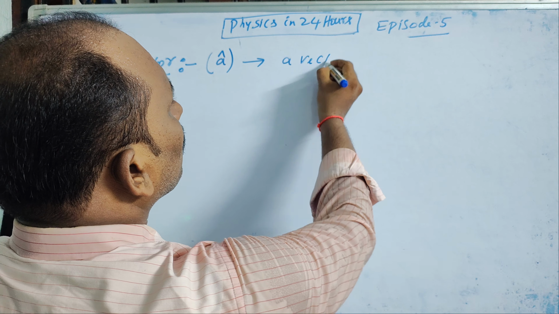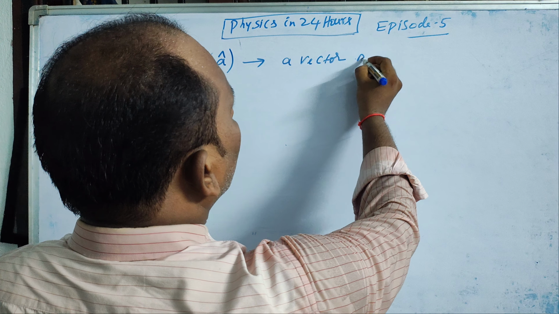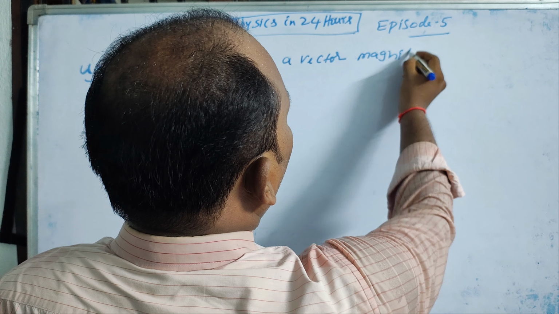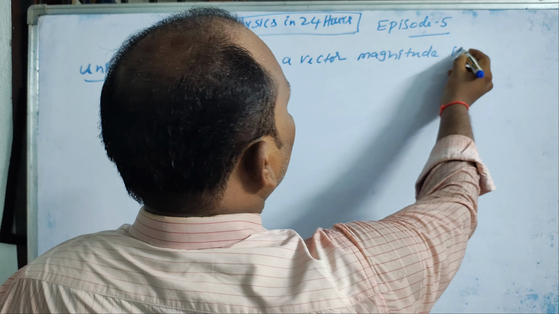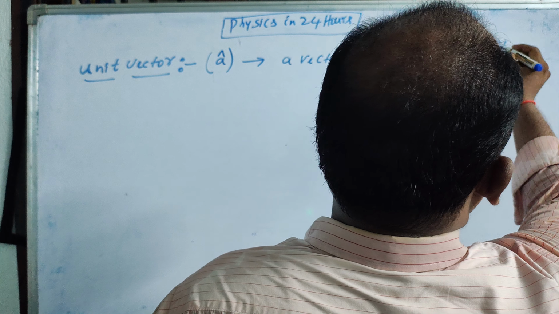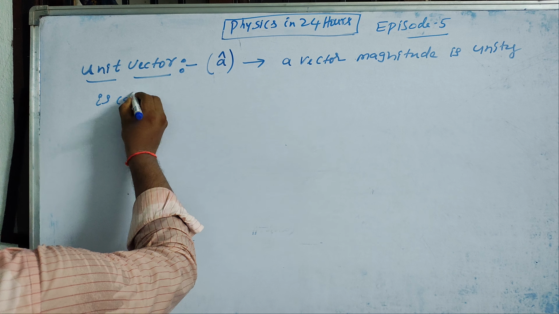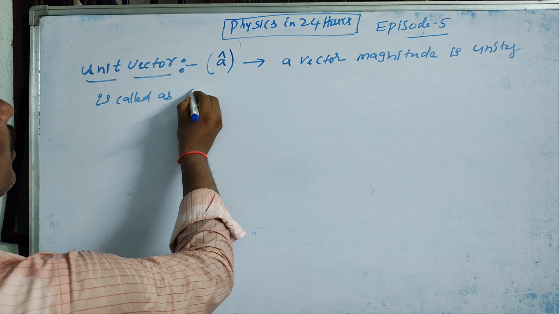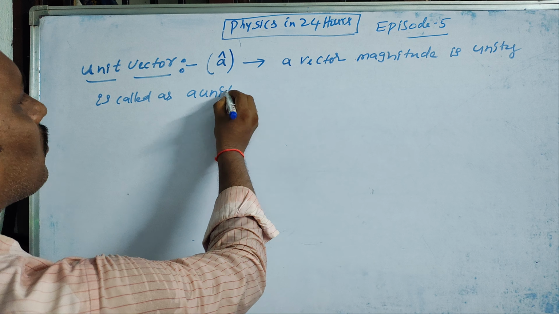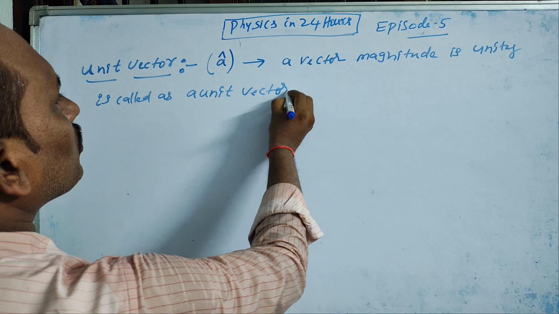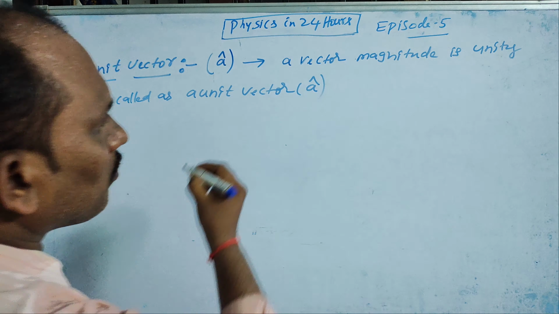A vector whose magnitude is unity is called a unit vector. A unit vector A cap.